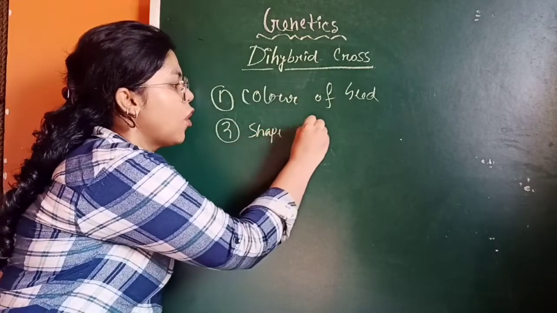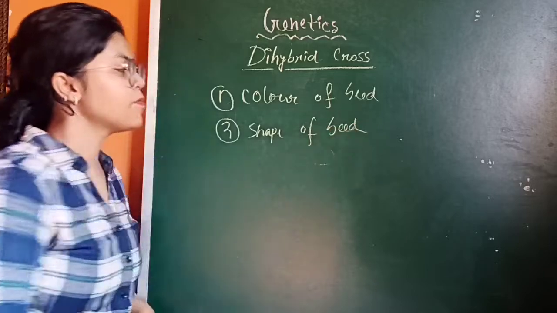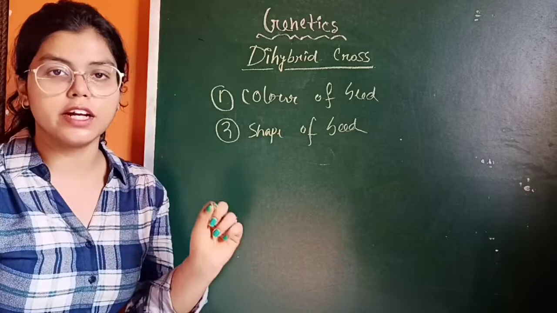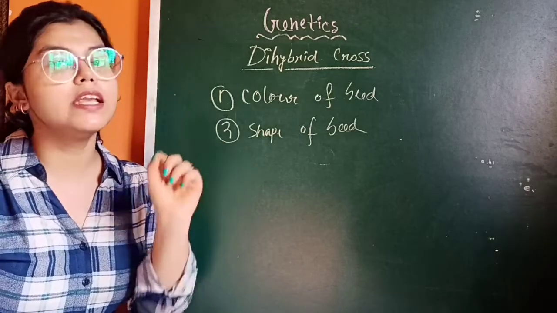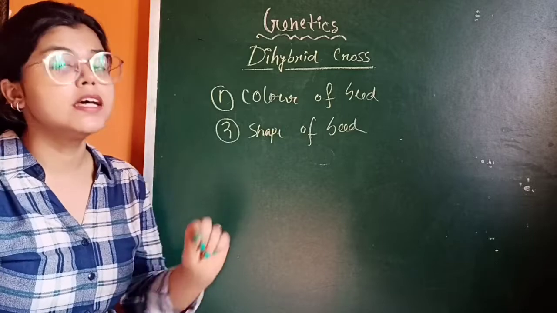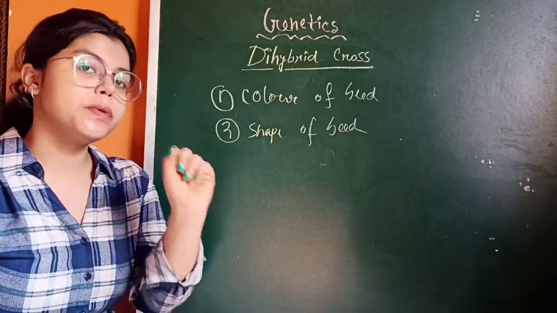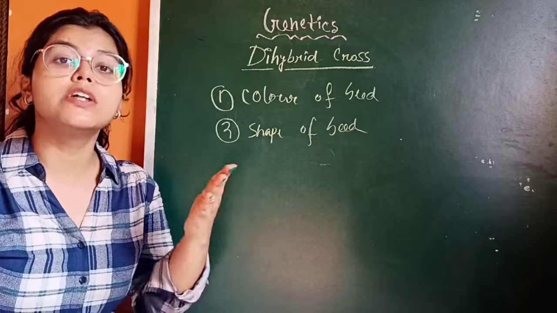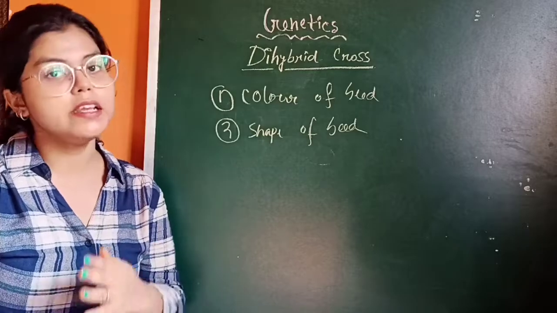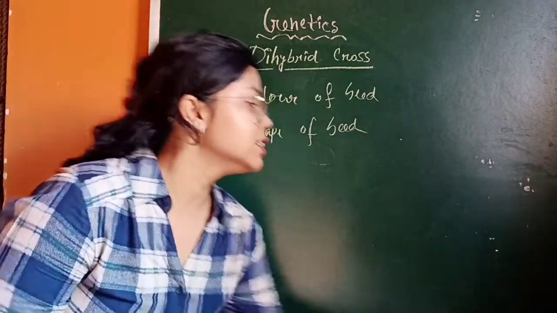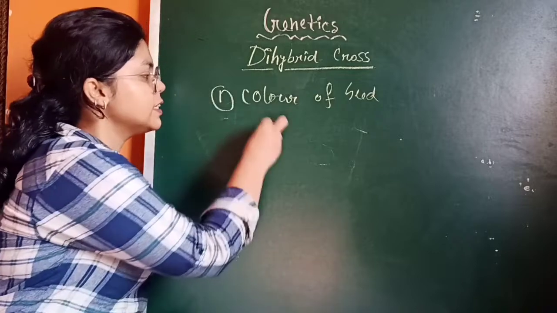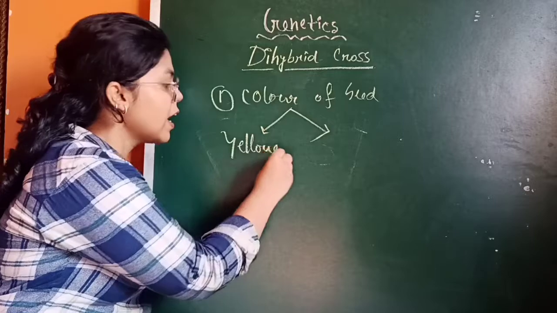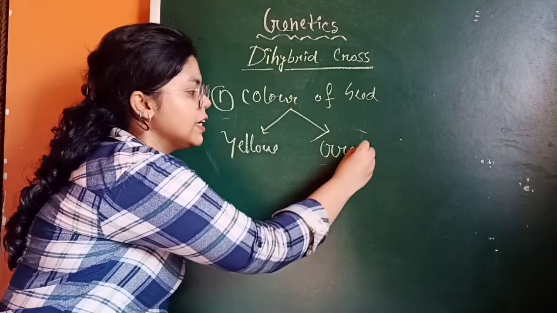In the case of color of seed, the yellow color is dominant in nature, and on the other hand the other color, green, is recessive in nature. So firstly, for the color of seed, there are two types: one is yellow and another one is green.